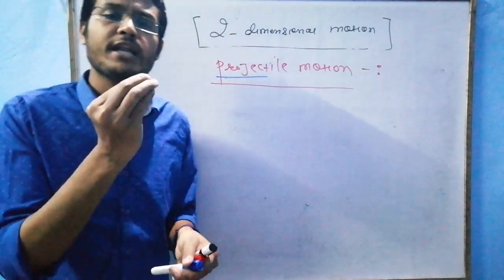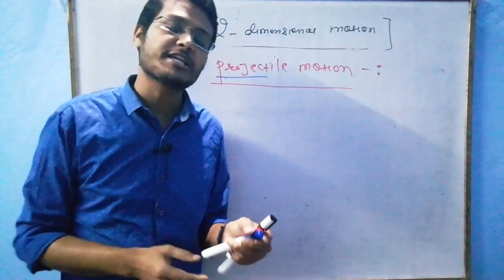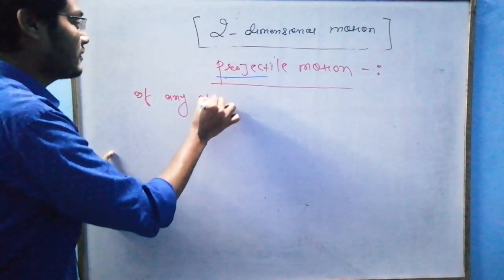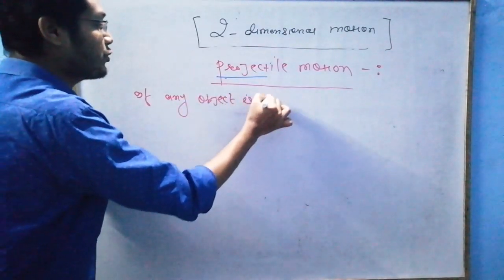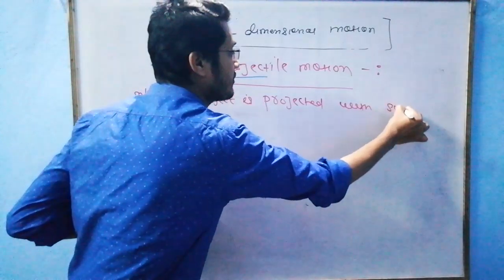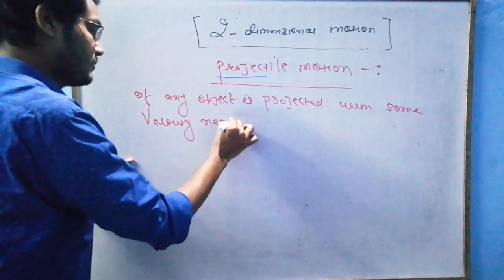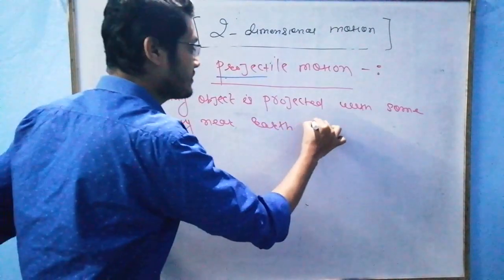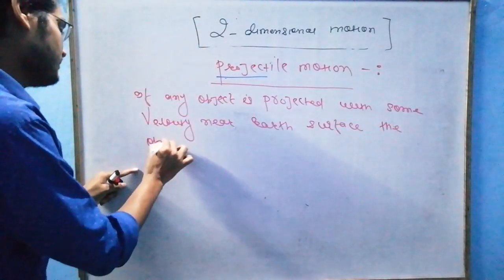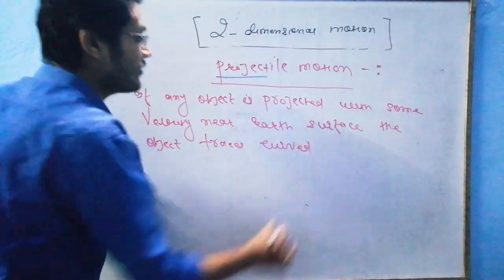Say, if any body is projected with some velocity near the Earth's surface, the object traces a curved path.